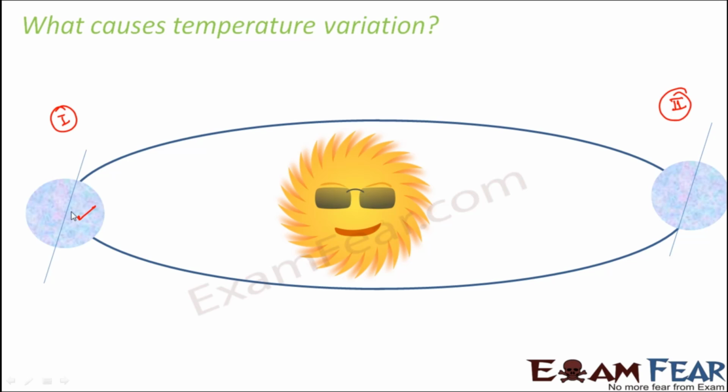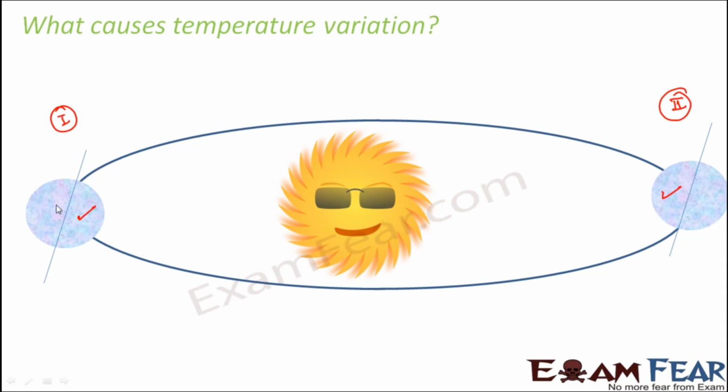Correct? But when this same earth is revolving and it finally reaches this position, what is happening? Whichever part is on this side is going to receive more heat, more light. So this part is going to be hotter in this case. So basically, as the earth revolves around the sun, the part of the sphere which is receiving more heat also changes.